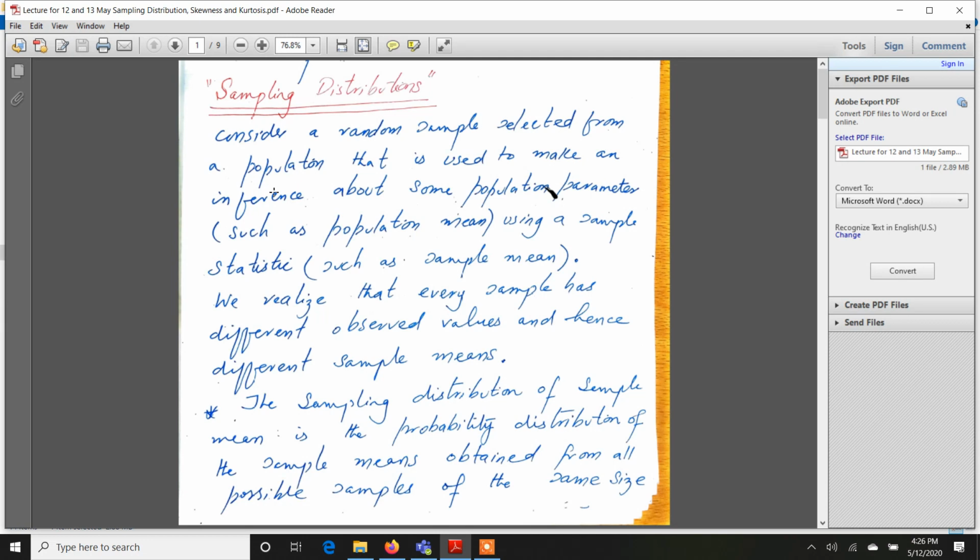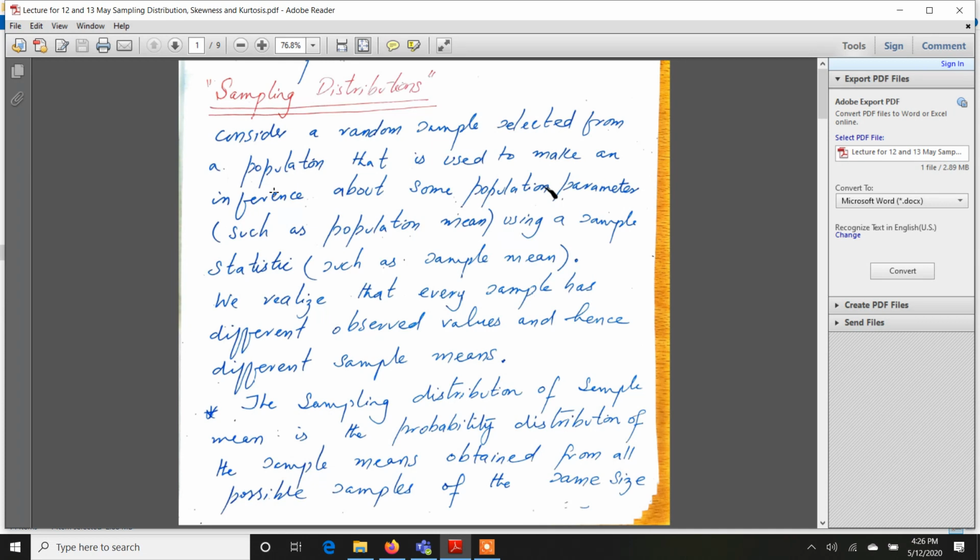And let's say I want to select a random sample of 5 students. So based on the data of those 5 students, I want to infer or conclude about the average IQ of the entire class.